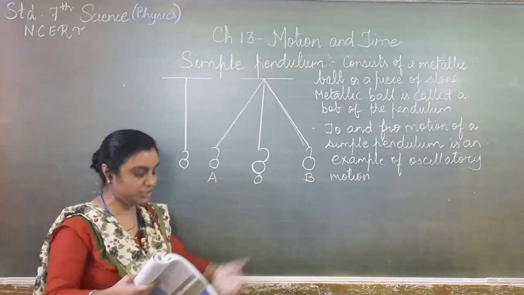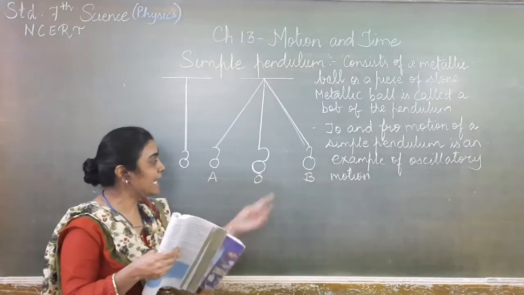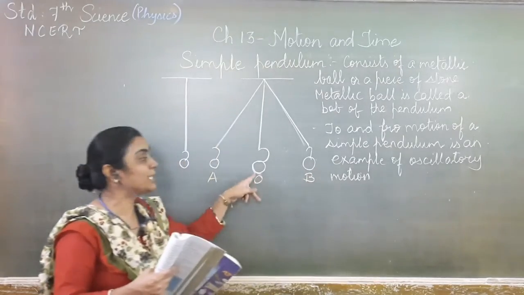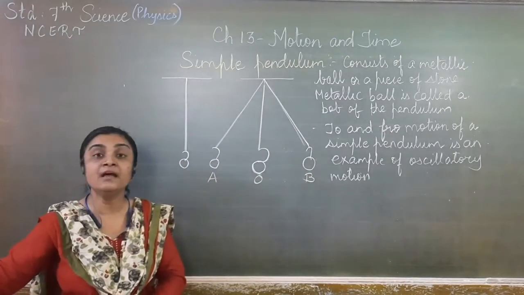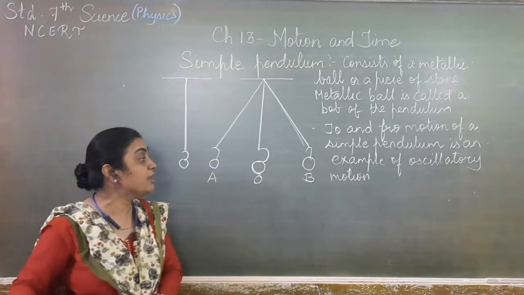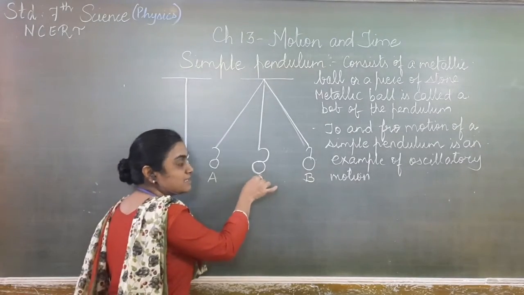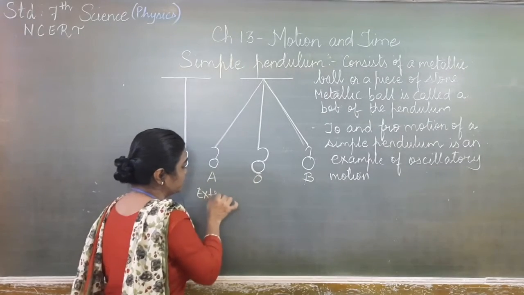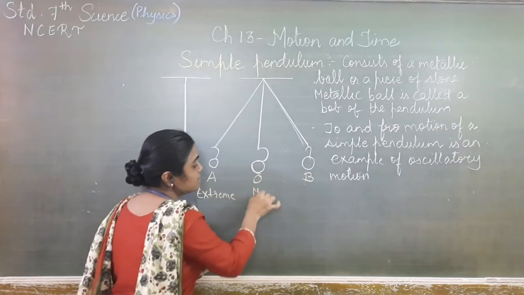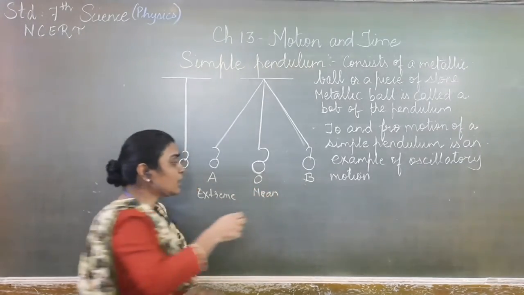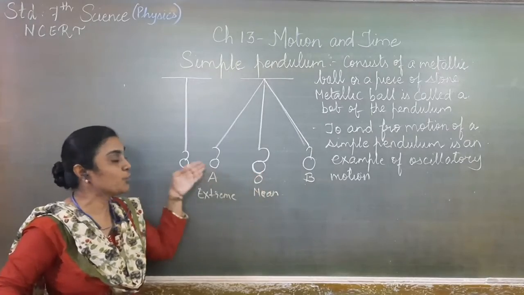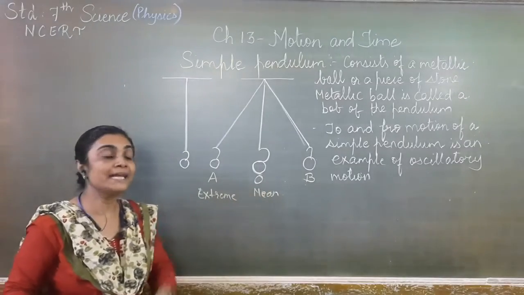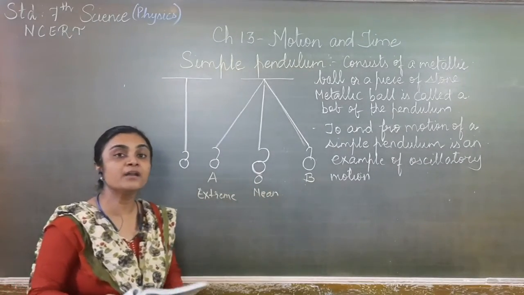So this is the mean position O, and it moves to A. Then it will move to B, and again back to A. Then it is said to have completed one oscillatory motion. Here A and B are the extreme positions, and this one is the mean position. So from the mean position it moves to A, then to B, and again comes back to O. Then it is said to have completed one oscillation.